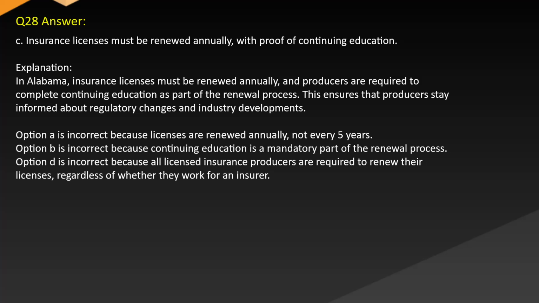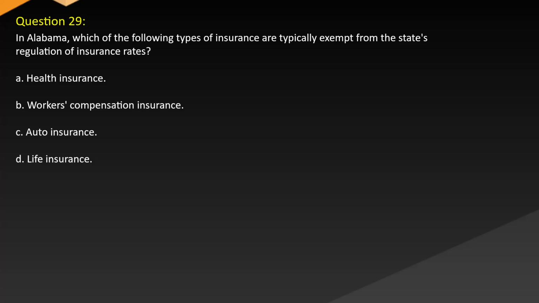Option A is incorrect because licenses are renewed annually, not every 5 years. Option B is incorrect because continuing education is a mandatory part of the renewal process. Option D is incorrect because all licensed insurance producers are required to renew their licenses regardless of whether they work for an insurer.